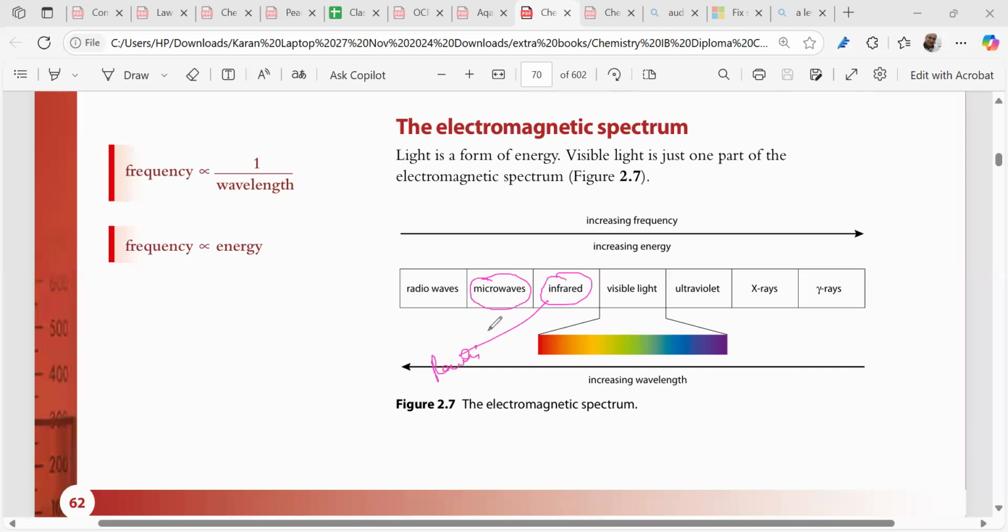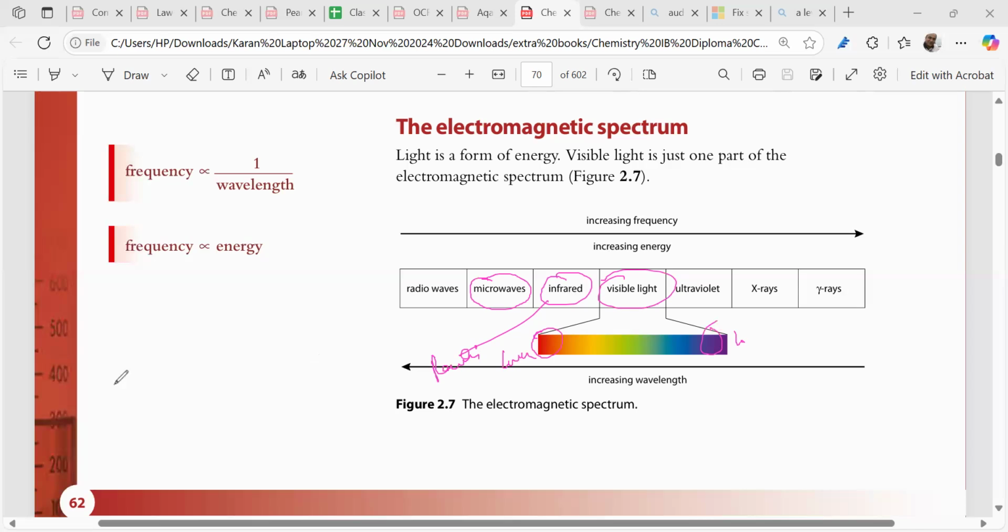Remotes or AC remotes, whatever, right? This light we can see, right? This light, visible region. This visible region is actually segregated into red in the lowest energy and violet in the highest energy, right?